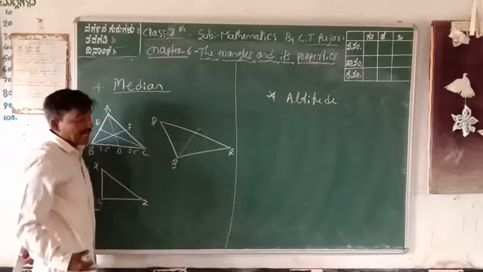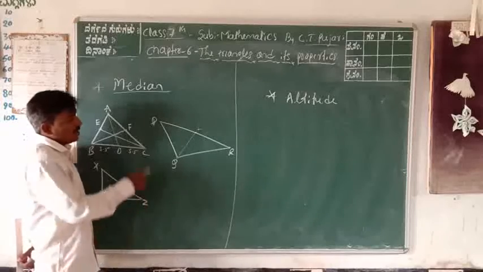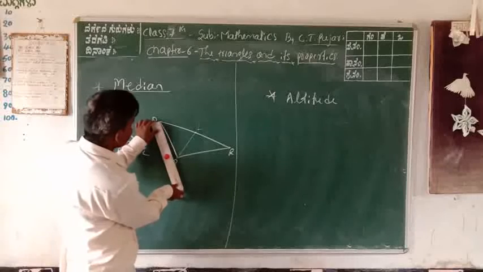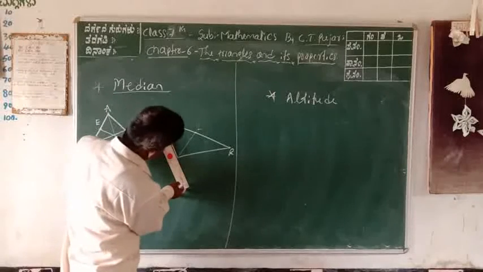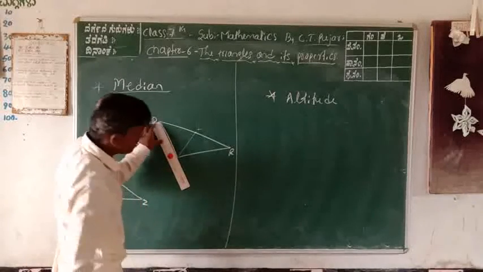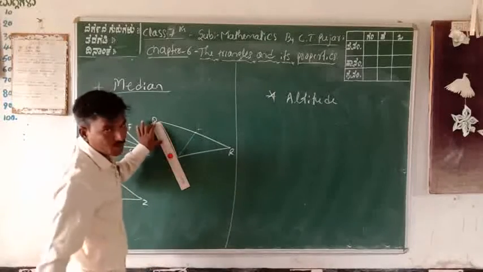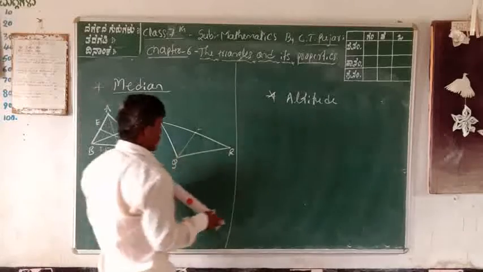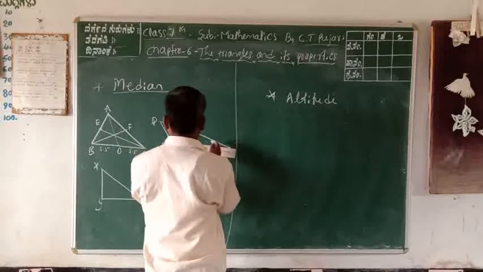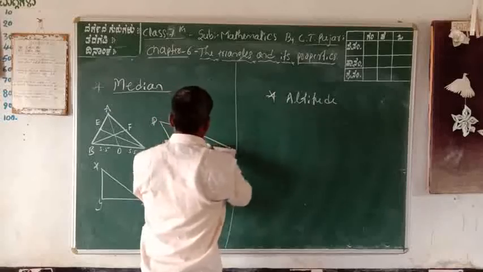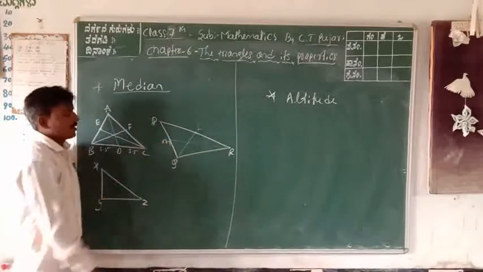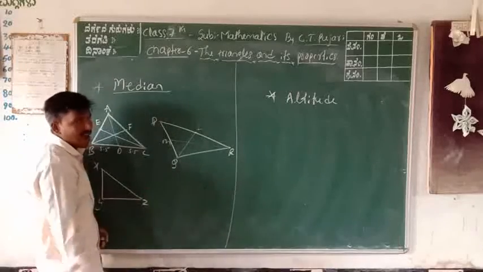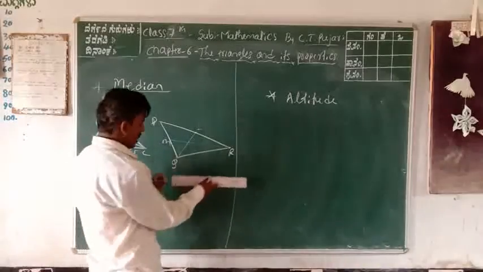That is one median. The second median is also constructed to the middle of a side. The length of PR is 8.5, and half of it is 4.25. This is also a median of PQR, RM. Then again, construct the half of QR, the middle part of QR.